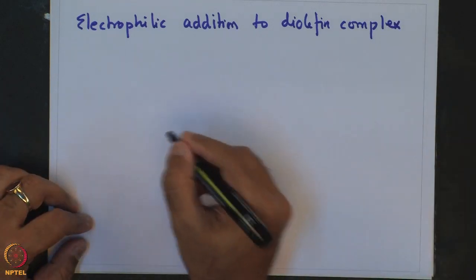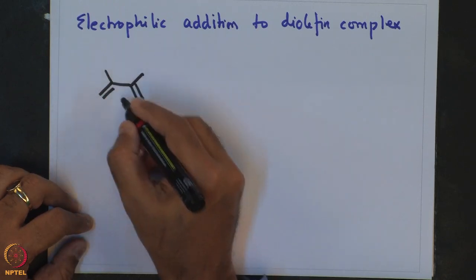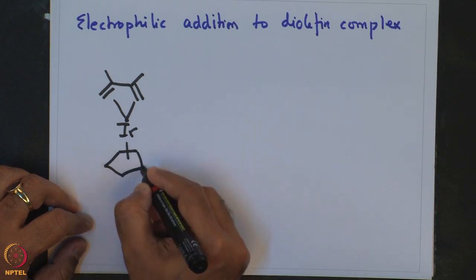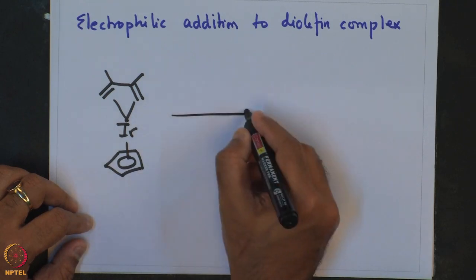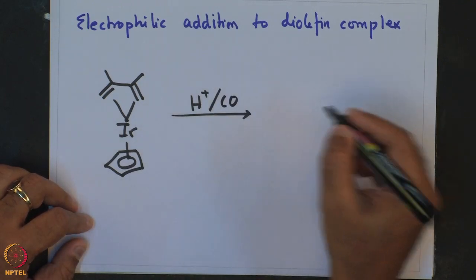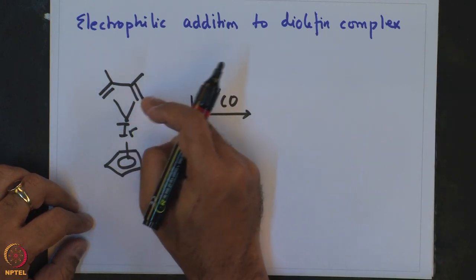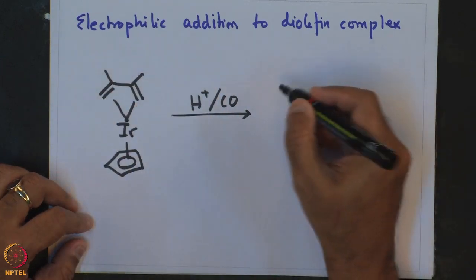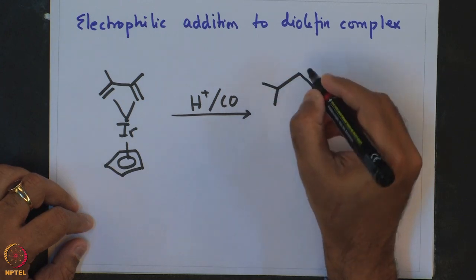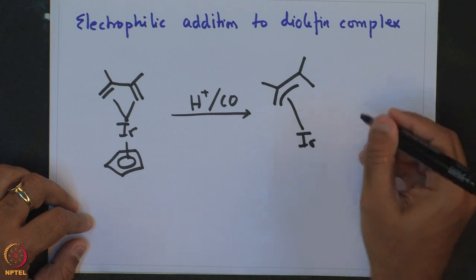This is specifically given as the reaction of this diolefin complex of iridium bound to a Cp ligand, which when treated with a proton in the presence of coordinating ligands like carbon monoxide results in protonation of one of the olefinic bonds, giving rise to the formation of a methyl moiety like this or this, alongside the formation of an eta 3 bound allyl ligand.